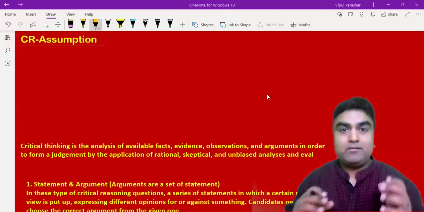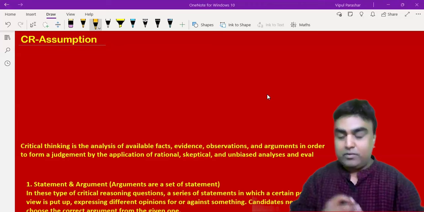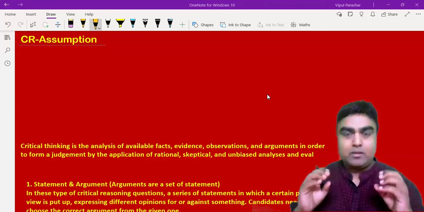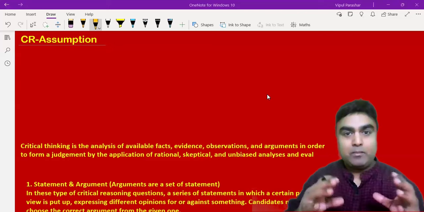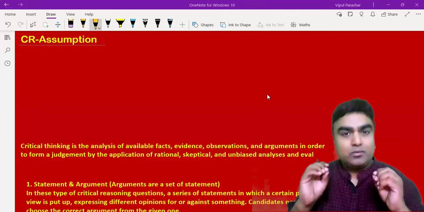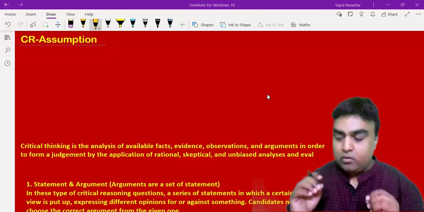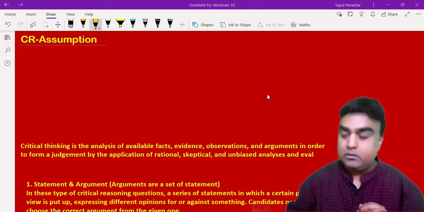Also, before starting the class, some kind of a background I want to give. We'll always keep in mind some of the fundamentals, or the Bible quotes, as we say. So there's some fundamentals in CR which we'll always keep in mind while doing the CR questions.